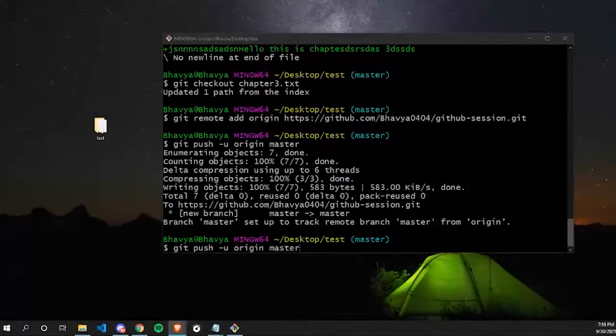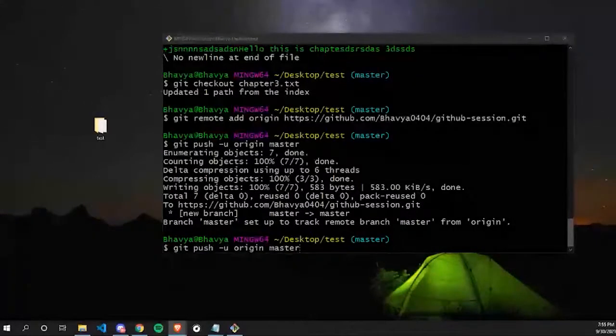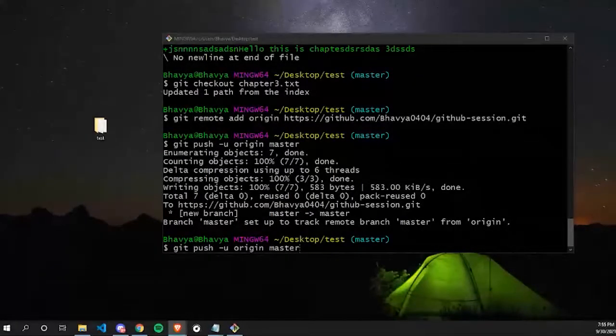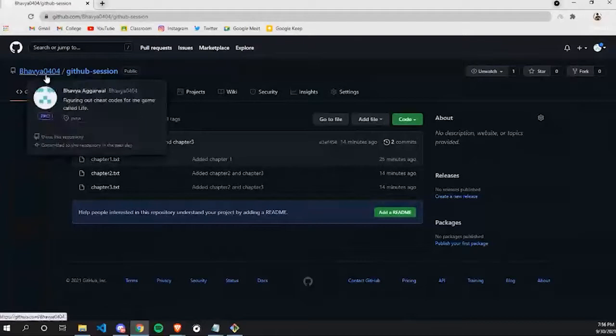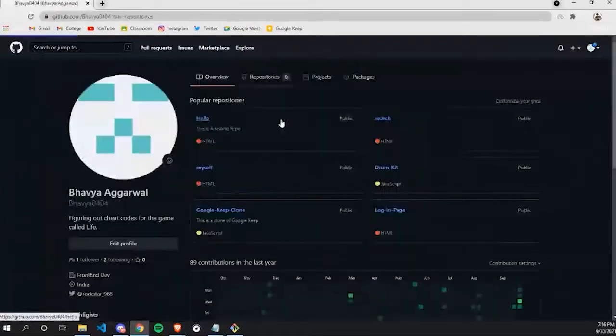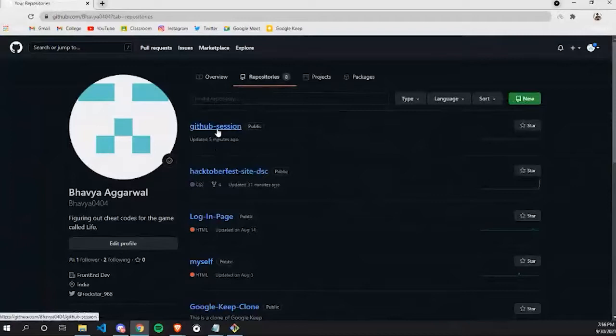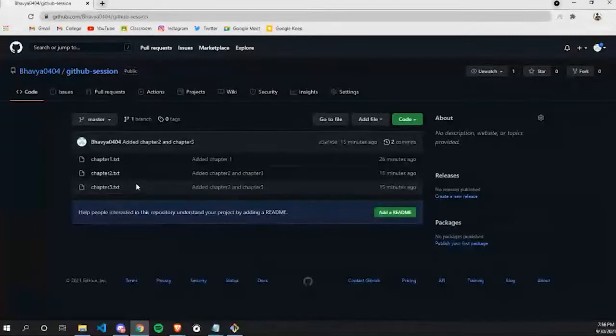Okay, I'll share the cheat sheet, Harshit. Okay, so guys, ask your doubts. That's it for today's session. Today's session was just for how you can add your files from a computer to your GitHub repository, and we have already done that. We have added our files from our computer to our GitHub repository. Now you have successfully created your GitHub repository by the name of GitHub session, and it has your data in it. So if you have any doubts, ask in the chat box.